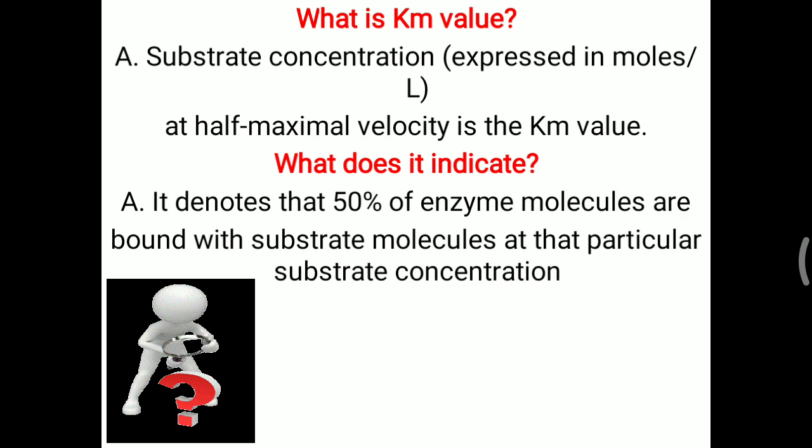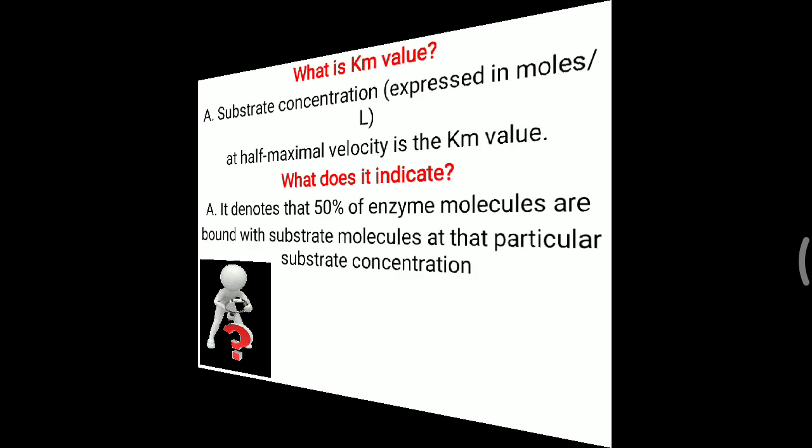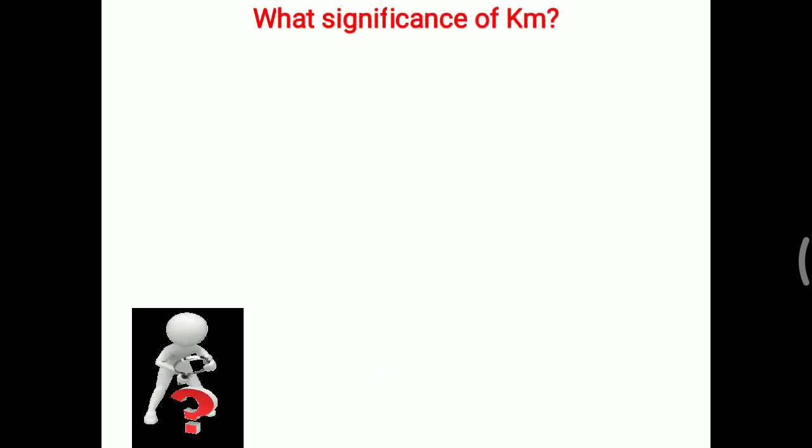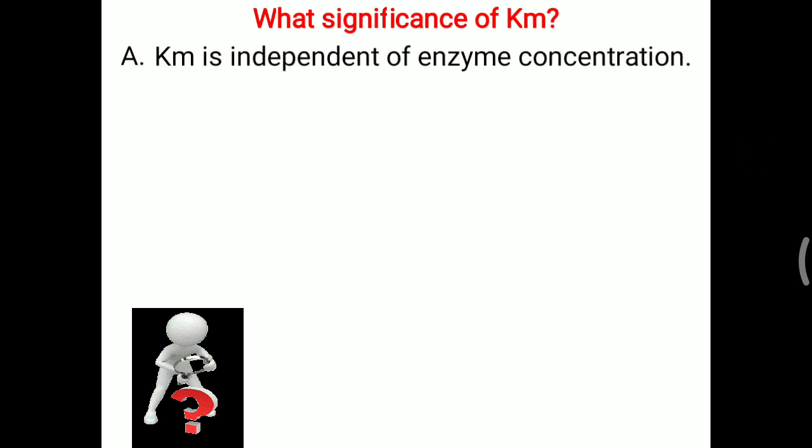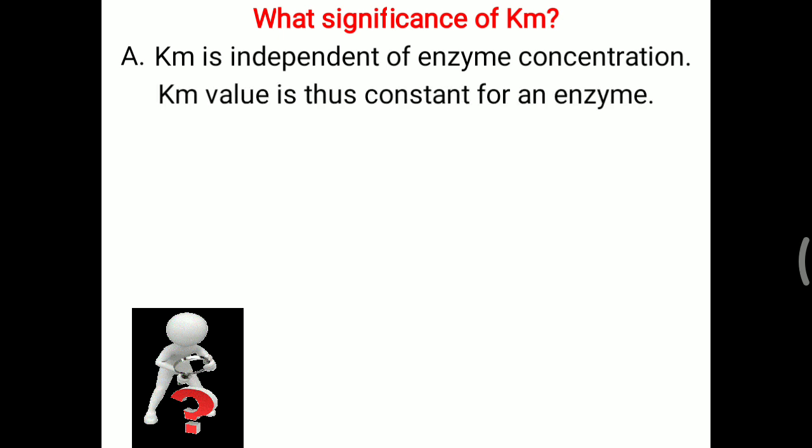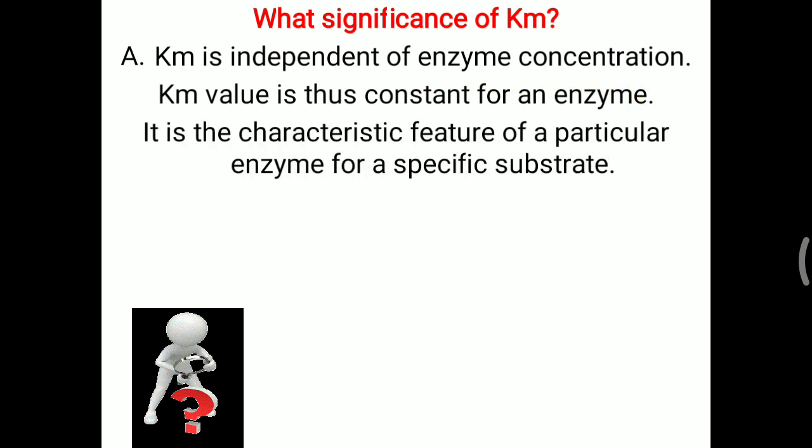It has lots of significance for understanding enzyme activity. So what is the significance of the Km value? We will look. Km is independent of the enzyme concentration. The Km value is thus constant for a particular enzyme, so it is also called the signature of the enzyme. It is the characteristic feature of a particular enzyme for a particular substrate. Here you also have to remember that Km is particular for that particular substrate only.